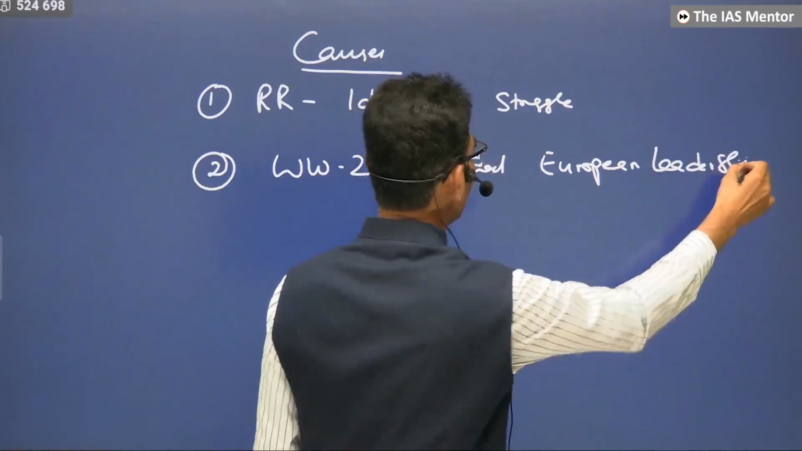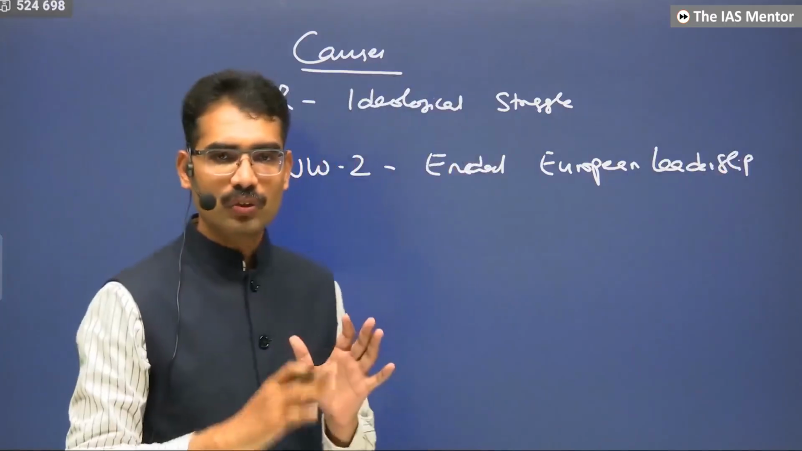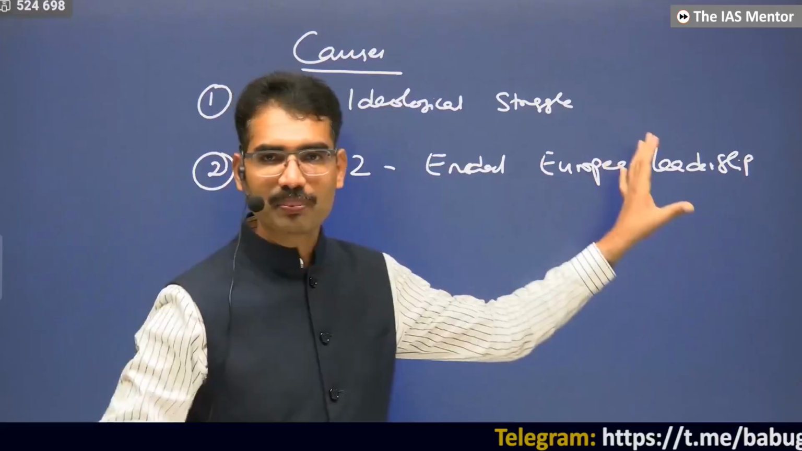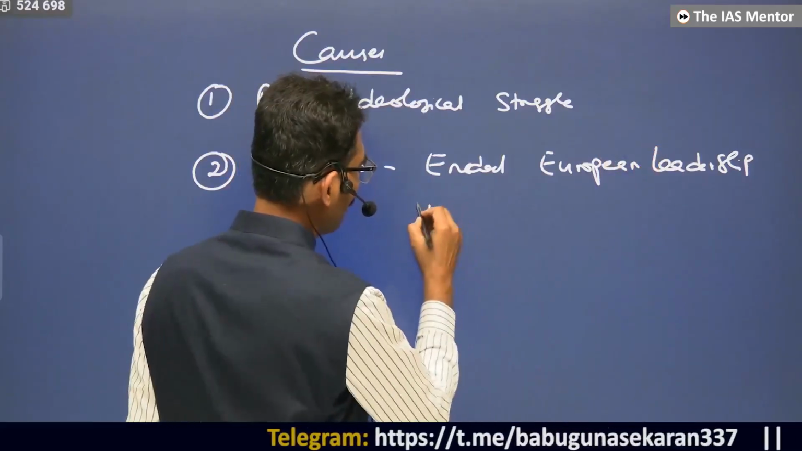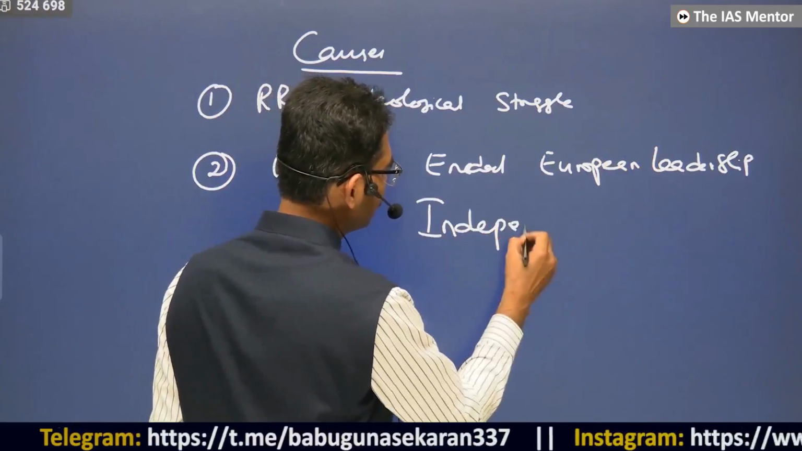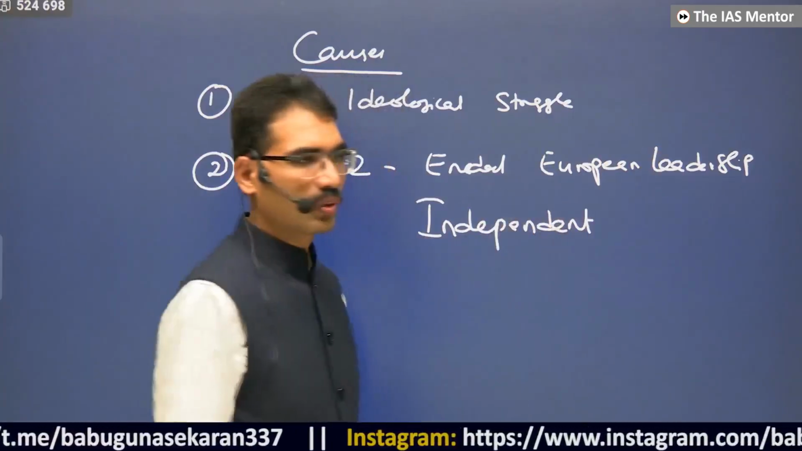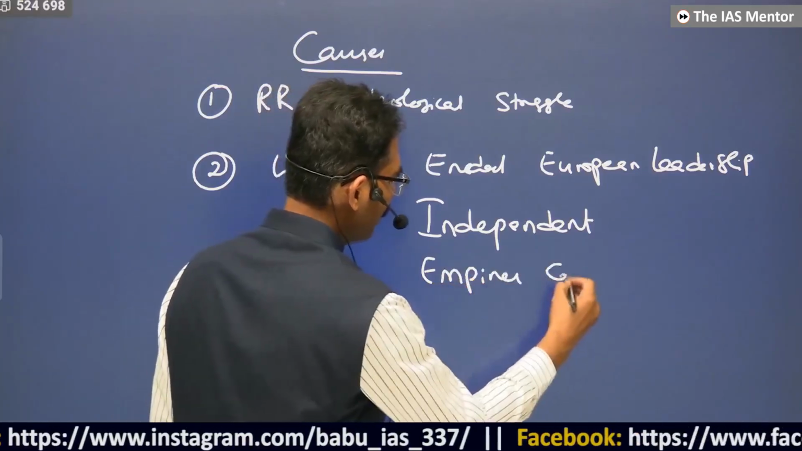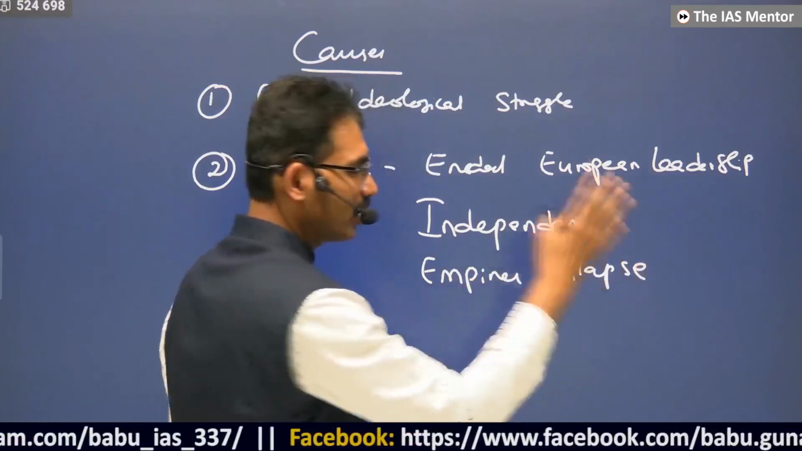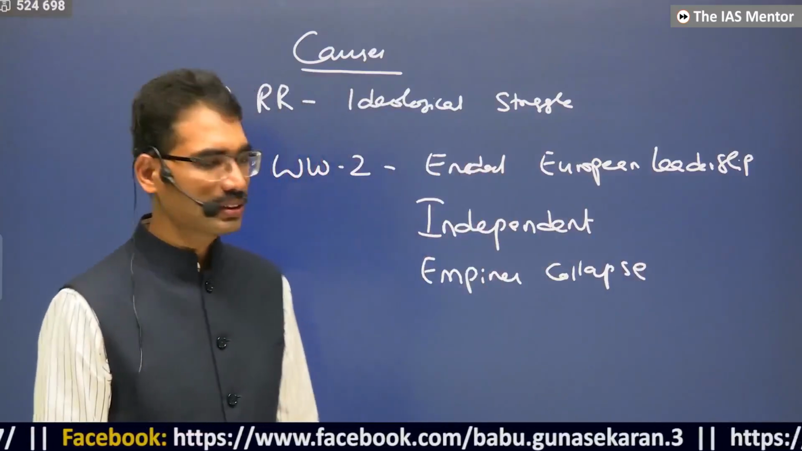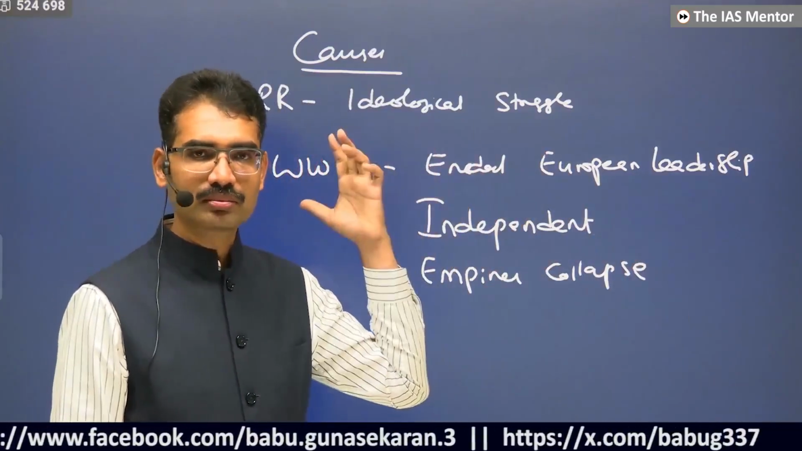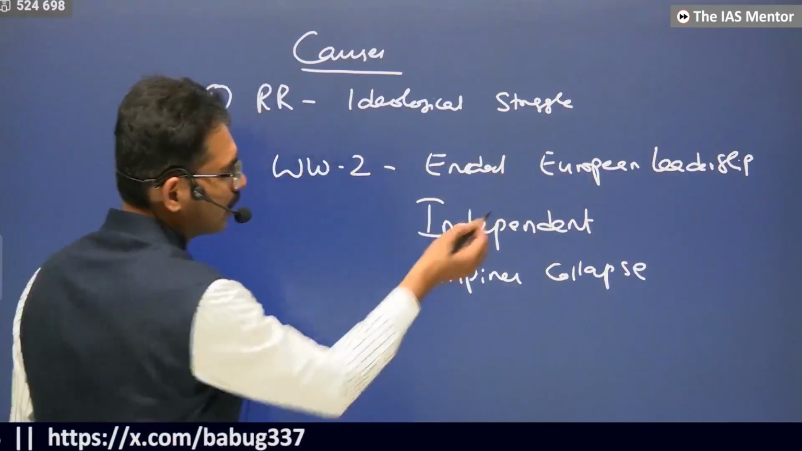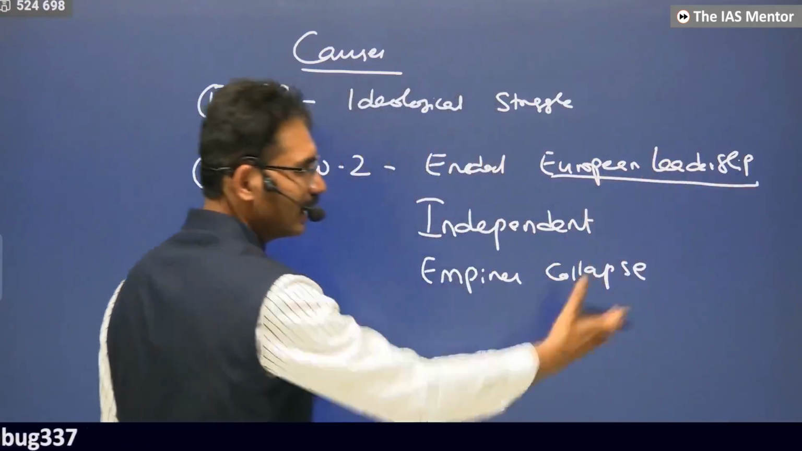European leadership: two World Wars, World War I and World War II. UK, France, Germany, Italy, everything destroyed. Now they cannot maintain their colonies either. Many became independent. Empires themselves collapsed. The United Kingdom was not able to maintain its colonies. France could not do that. Empires collapsed, independent countries emerged. When European leadership ended, when many countries became independent,